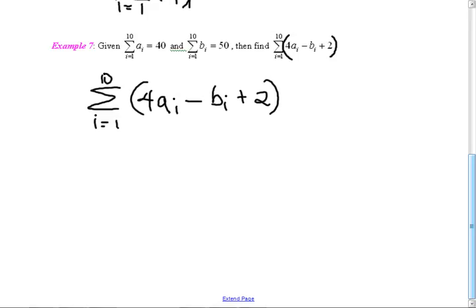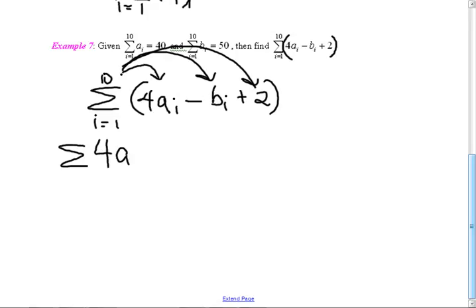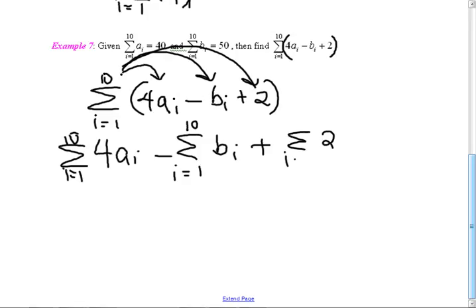Okay, so we're going to go ahead and distribute that. I'm going to do one step at a time. So I'm going to do sigma of the first term, and then the second term, and then the third term. So this is sigma of a sub i, with i equal to 1 to 10. And then you're going to distribute that to the b's. So it's minus sigma of p sub i. It's a pain. Next year you're going to be lazy about this, but we have to write it out. And then you distribute the sigma to the 2. That's usually where the mistake is, forgetting about the 2, because you don't like the constants.